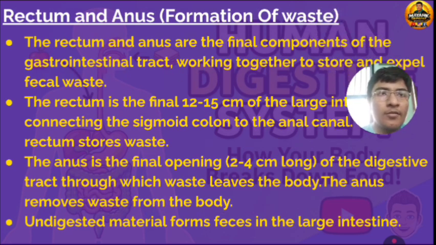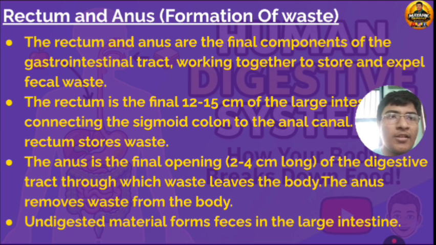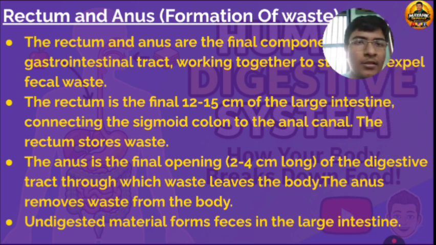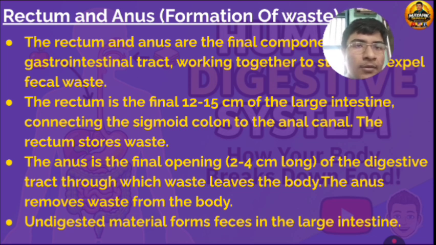Rectum and anus, formation of waste. The rectum and anus are the final components of the gastrointestinal tract, working together to store and expel fecal waste. The rectum is the final 12 to 15 cm of the large intestine connecting the sigmoid colon to the anal canal. The rectum stores waste. The anus is the final opening, 2 to 4 cm long, of the digestive tract through which waste leaves the body. The anus removes the waste from the body. Undigested material forms the feces in the large intestine.